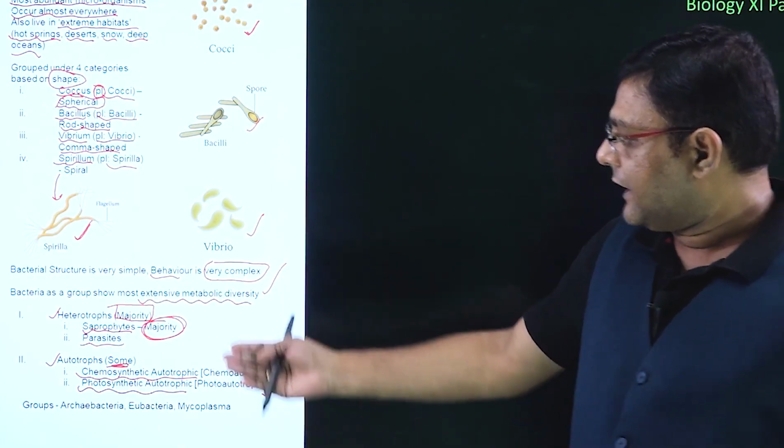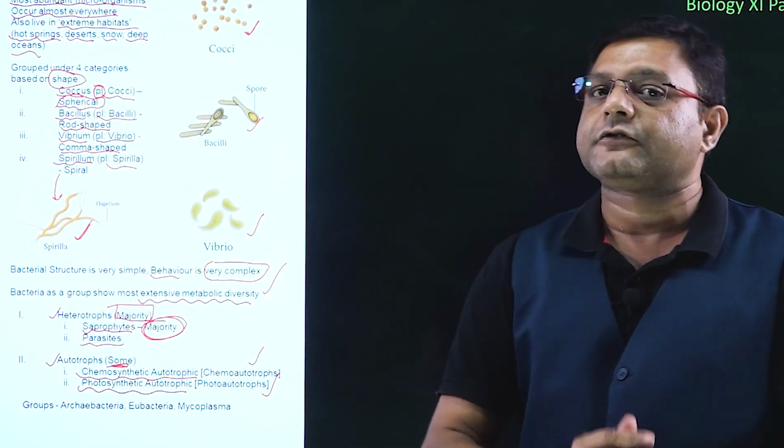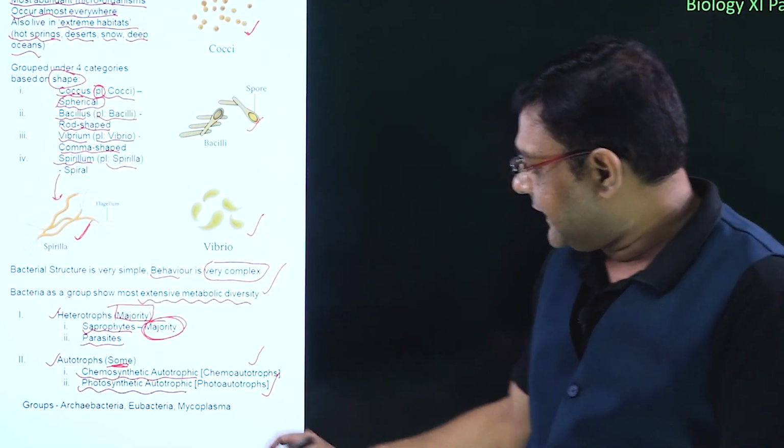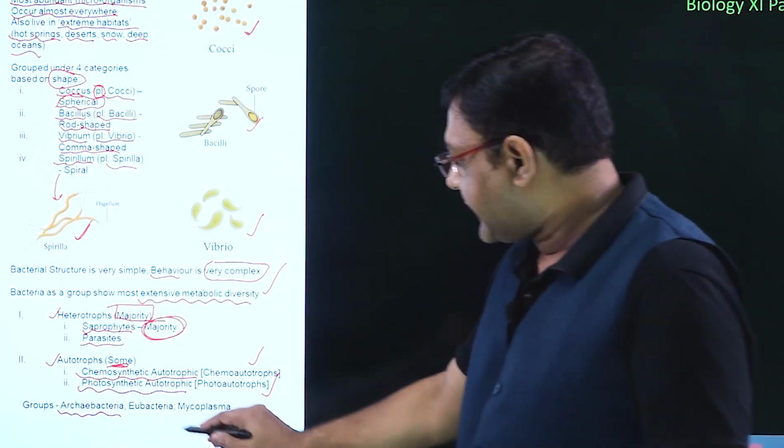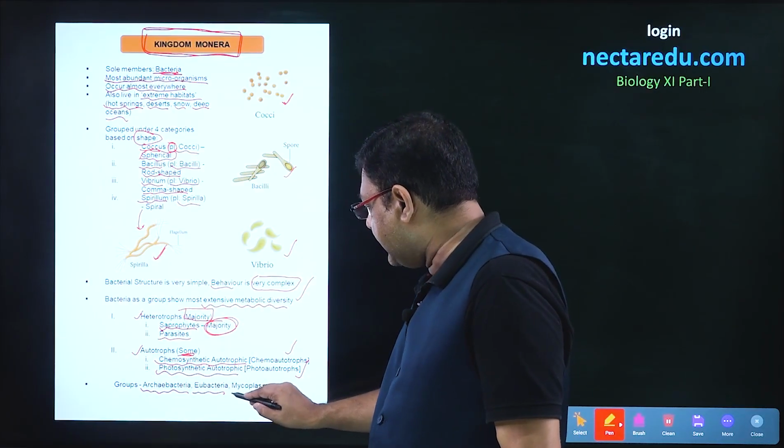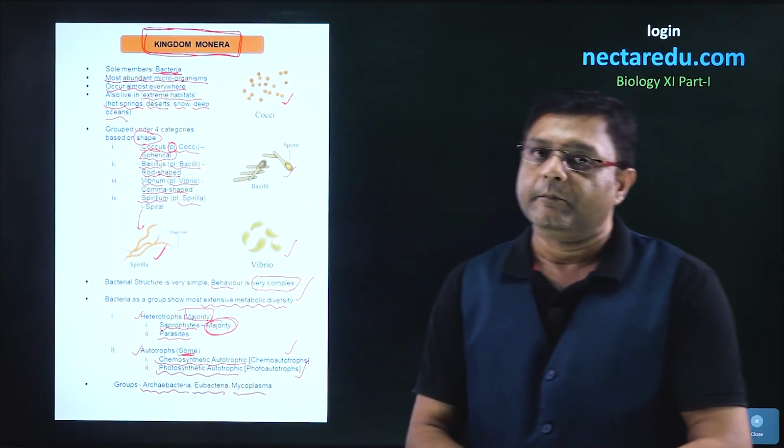Moving further to the groups that come under this particular kingdom, the first group will be Archaebacteria, the second group will be Eubacteria, and the third group will be Mycoplasma.